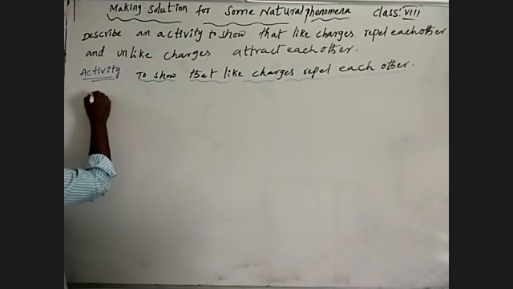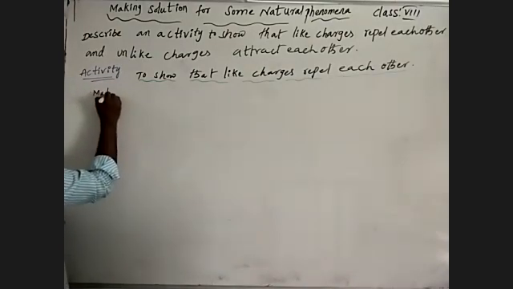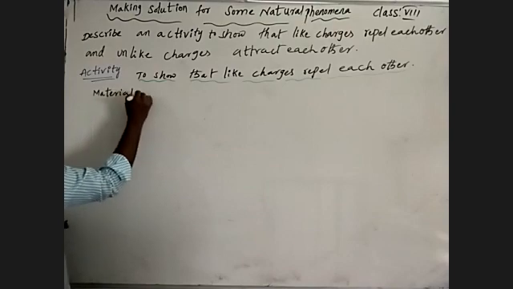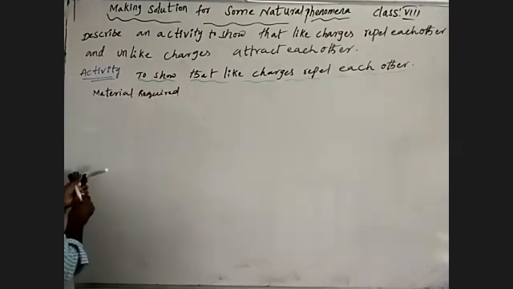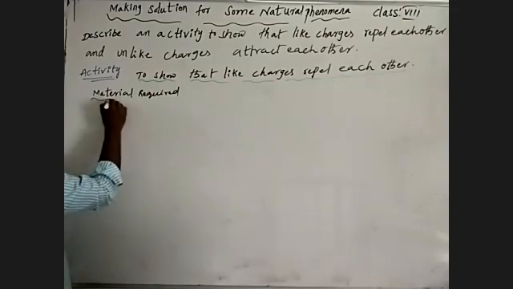So we need the materials required. What are the materials required?